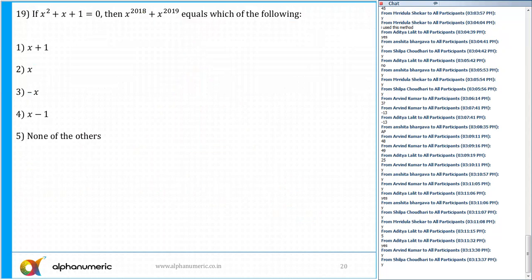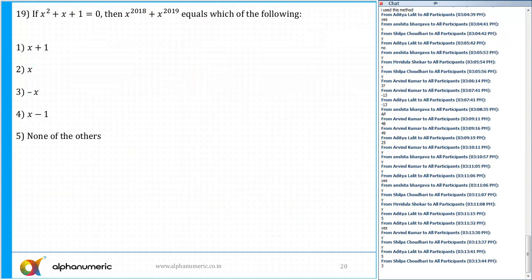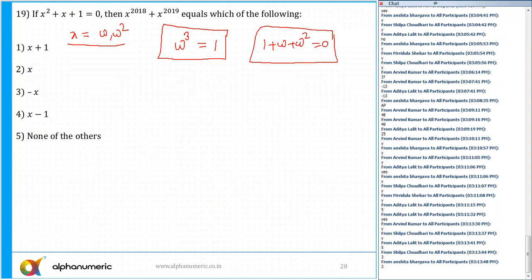Question number 19, very easy. What is the answer? We have done this question also in the class. Because x square plus x plus 1, its roots are nothing but omega and omega square, isn't it? We have done this both times. And we also know omega raised to power 3 is always equal to what? What is omega cube? 1? Yes or no? And we also know 1 plus omega plus omega square is equal to 0. So by using these facts, we can solve it.